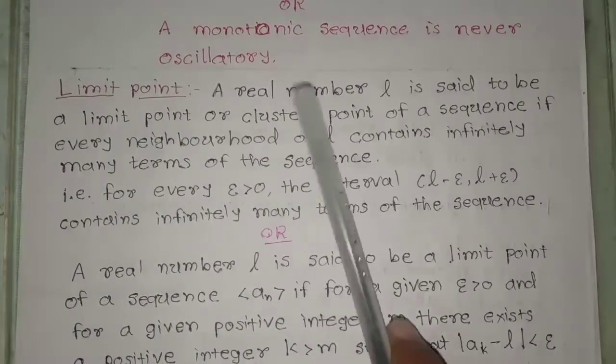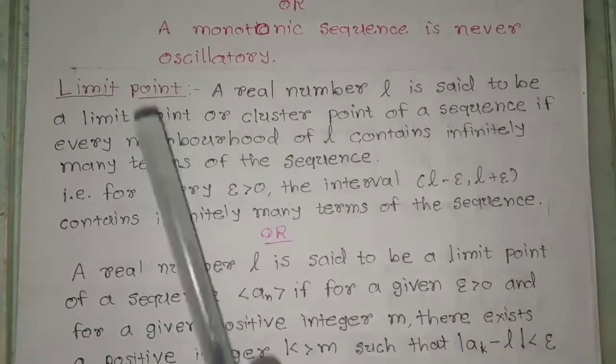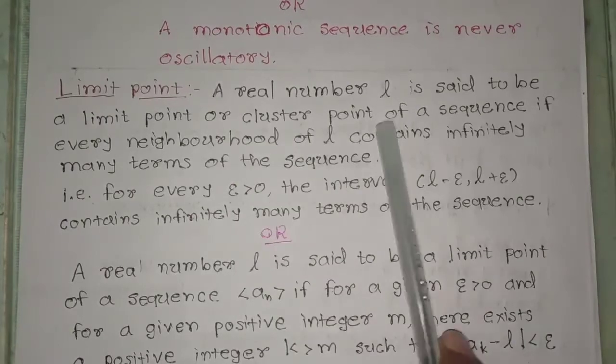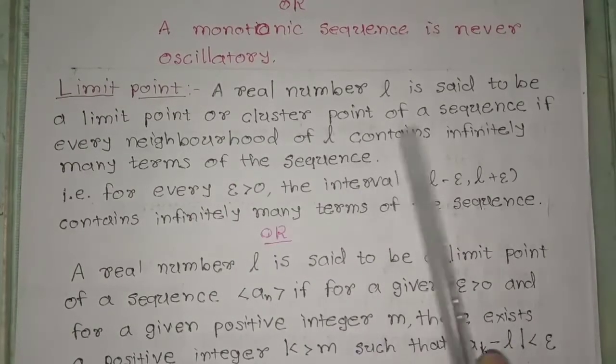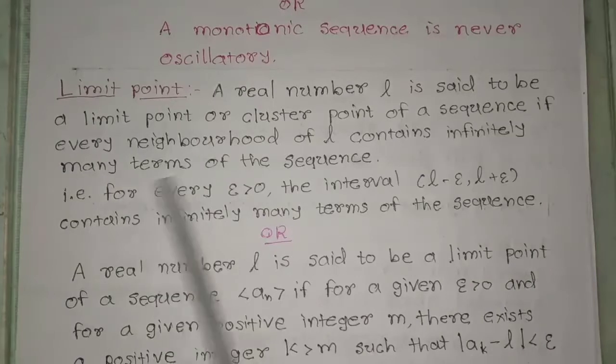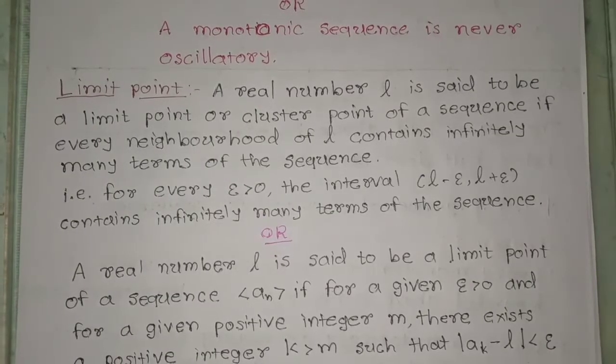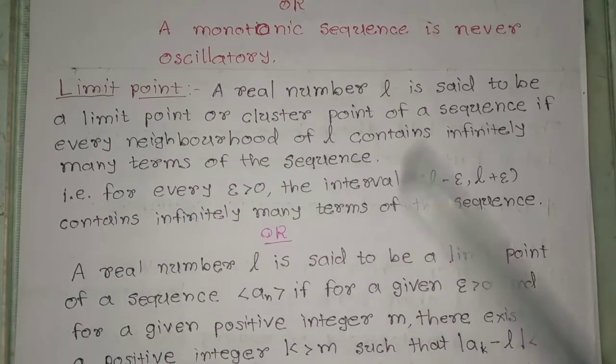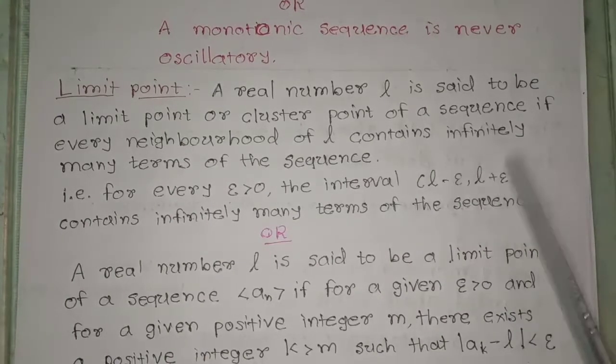Limit point. A real number L is said to be a limit point or a cluster point of a sequence if every neighborhood of L contains infinitely many terms of the sequence. If we have any real number L, and if I am taking a neighborhood at this point L, and if that neighborhood contains infinitely many terms of the sequence, then this real number L will be the limit point of the sequence.